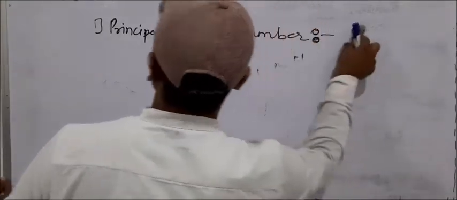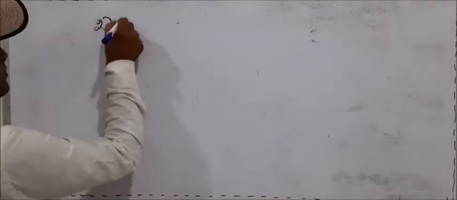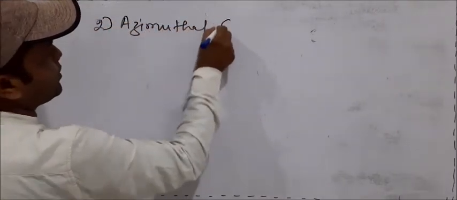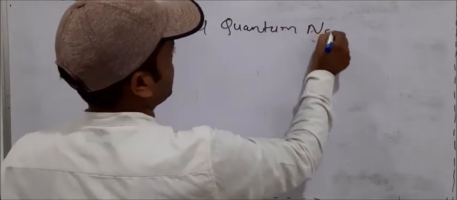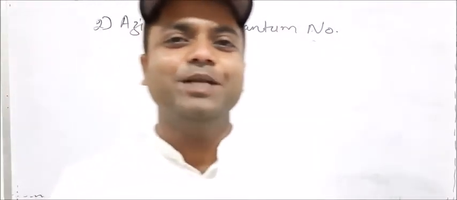Then the next quantum number is the azimuthal quantum number. Next quantum number is azimuthal quantum number. So this is the name of the quantum number: azimuthal quantum number.